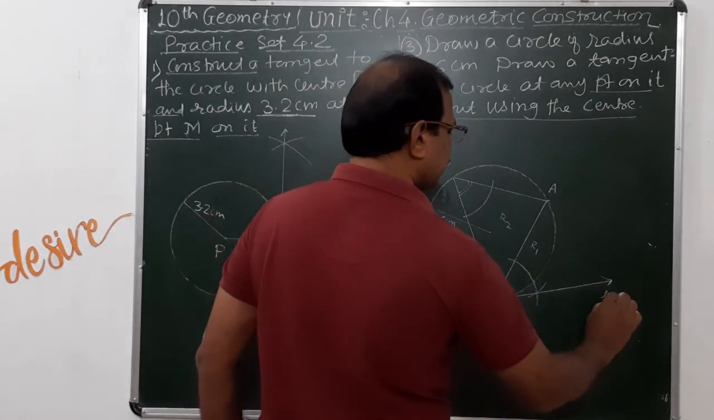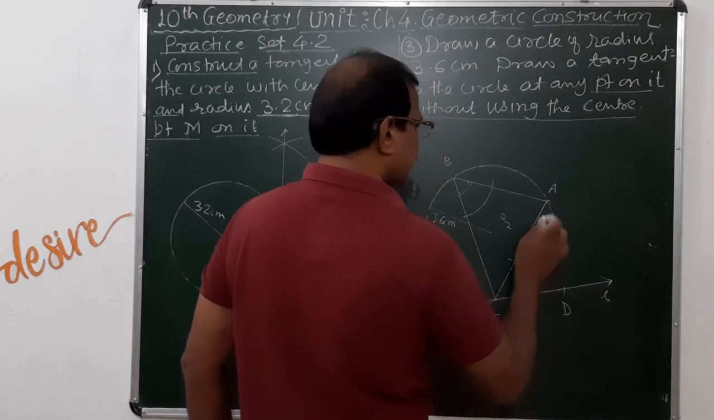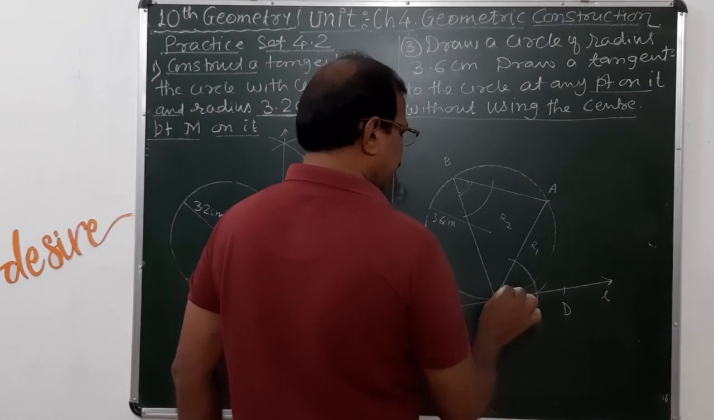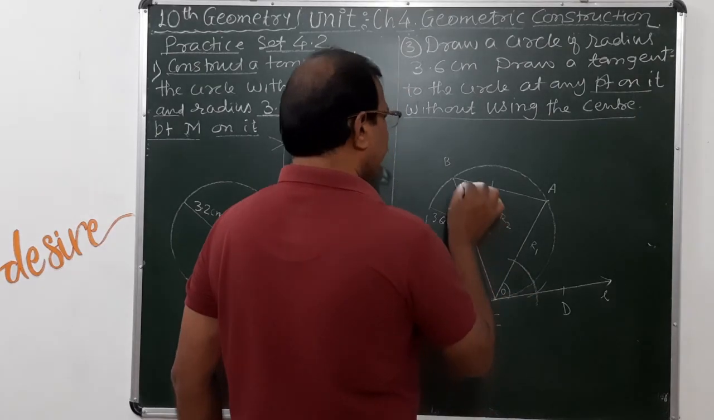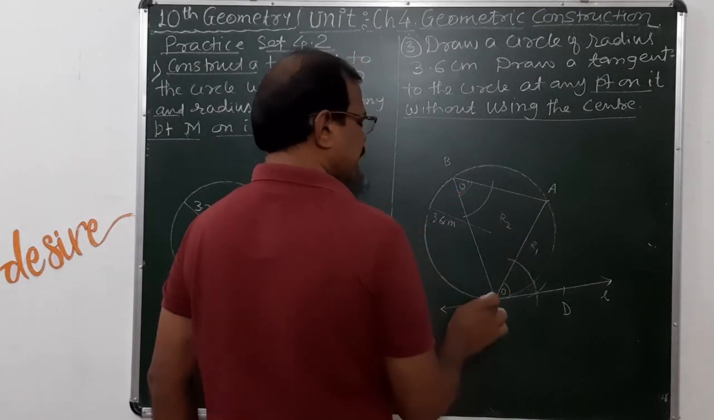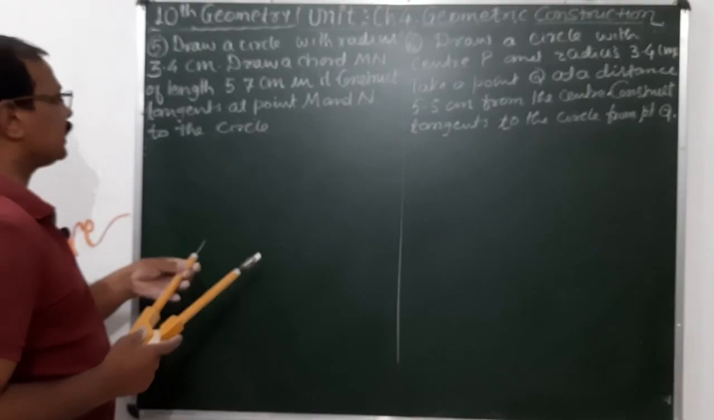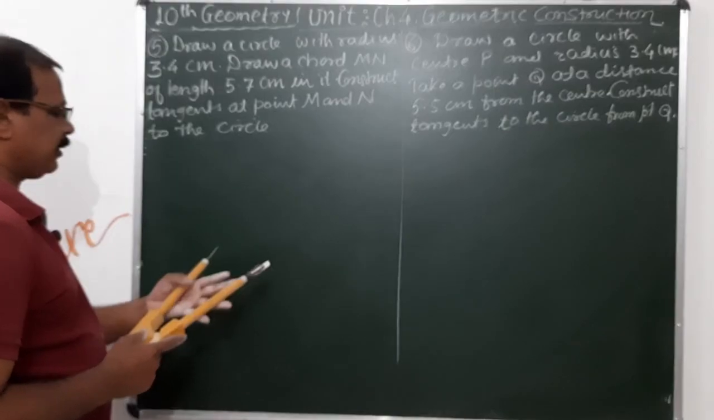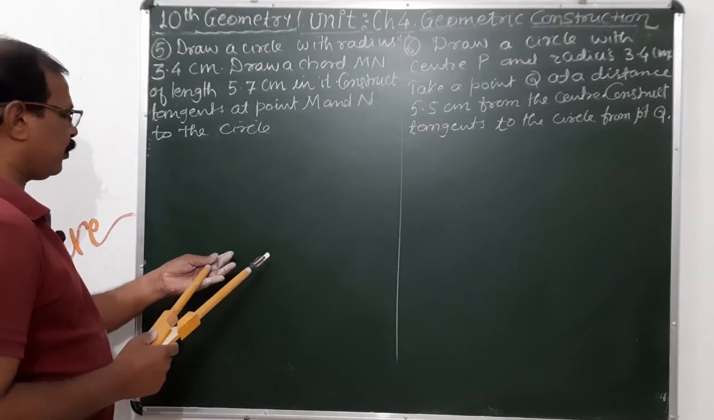Suppose this line is L here. Suppose this point is D here. This angle ACD is congruent with the angle ABC. First of all, draw a circle with a center and the radius of 3.4 centimeter.